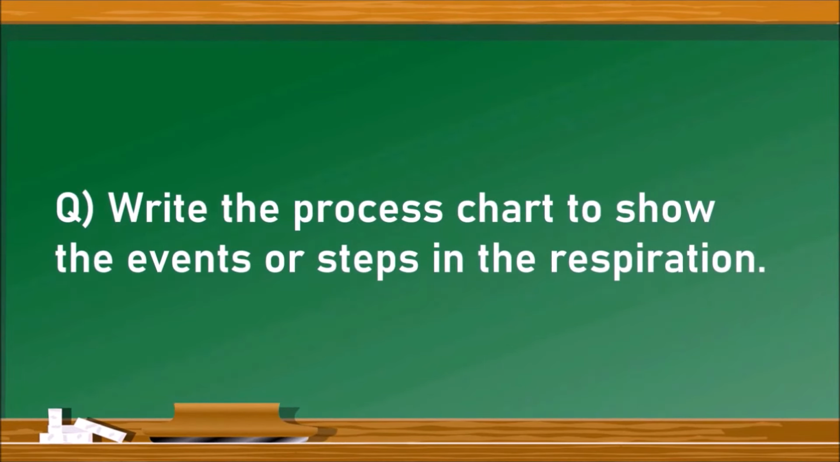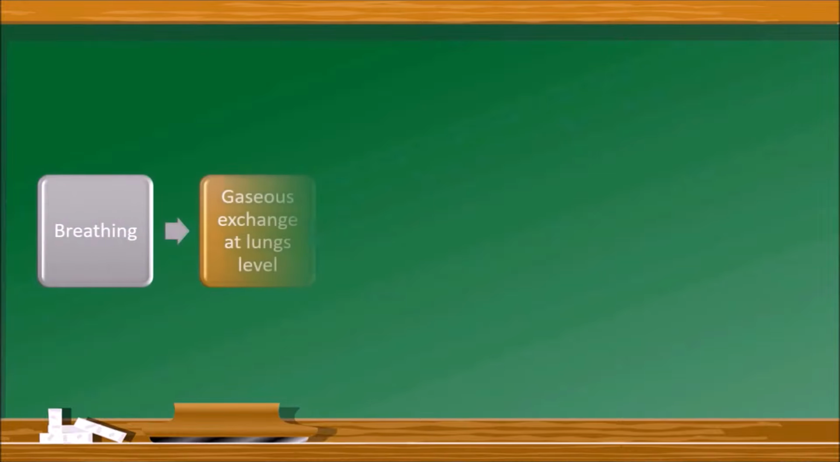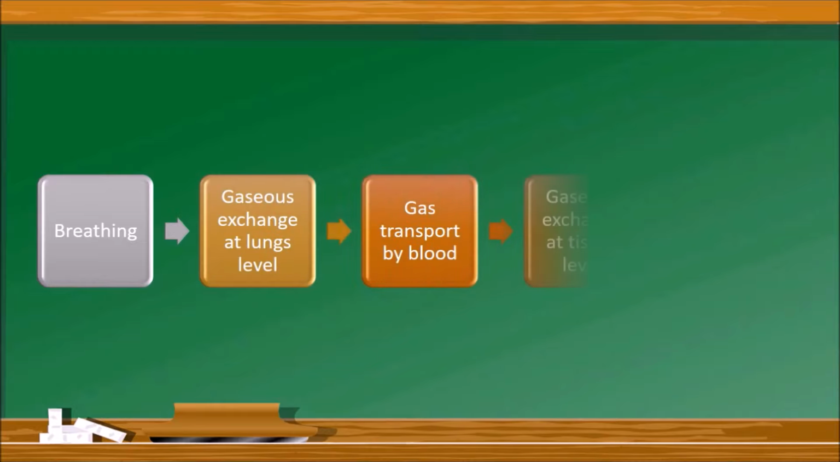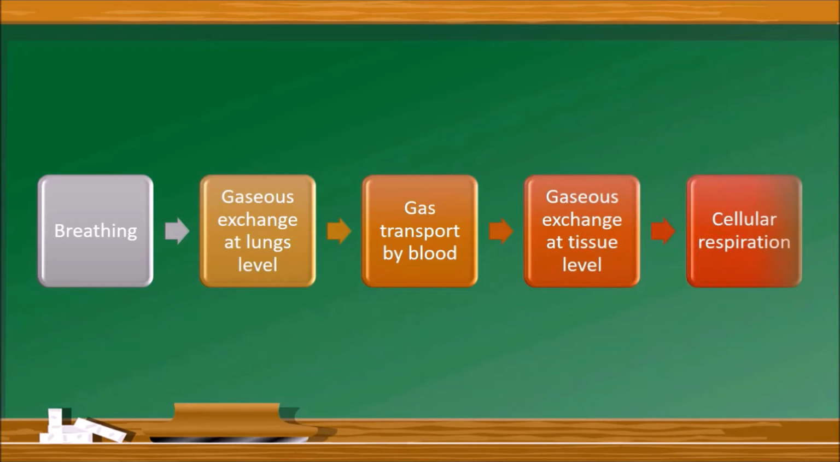The next question. Write the process chart to show the events or steps in respiration. There are several steps involved in respiration, beginning with breathing. It involves both inhalation and exhalation. The next stage is gaseous exchange at lung level. Next one is gaseous transport by the blood. The next stage is gaseous exchange at tissue level, and finally the cellular respiration. These are the events that take place in respiration.